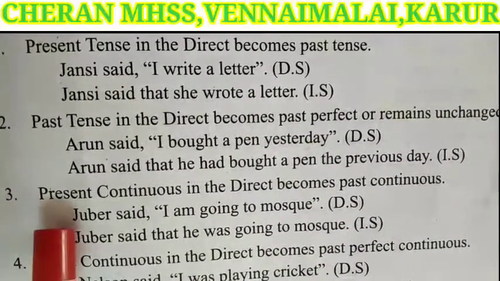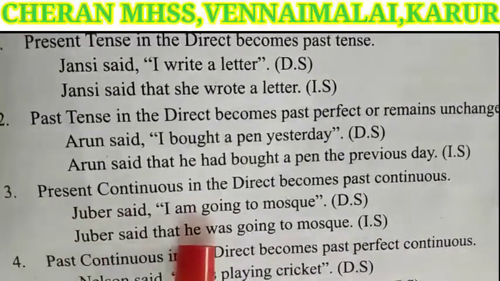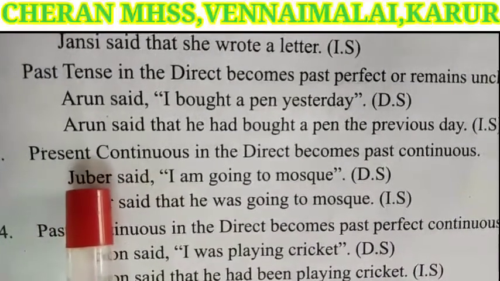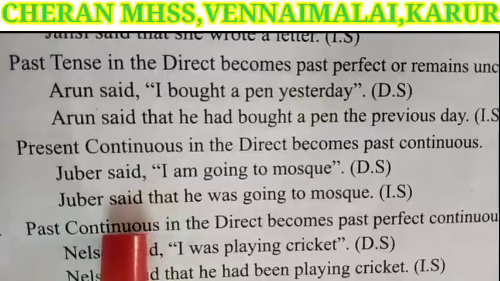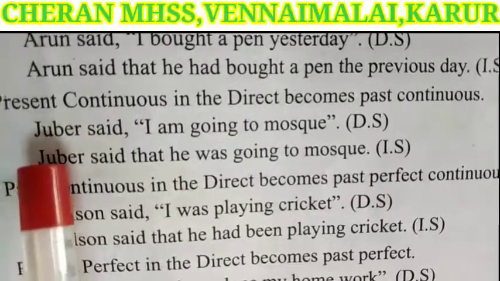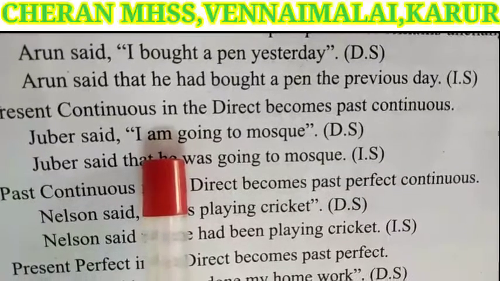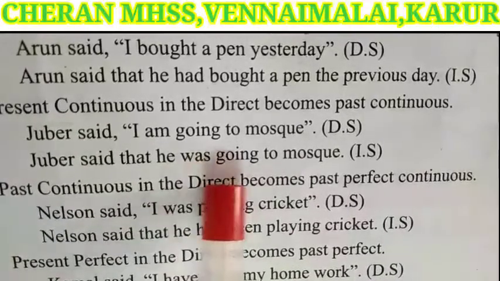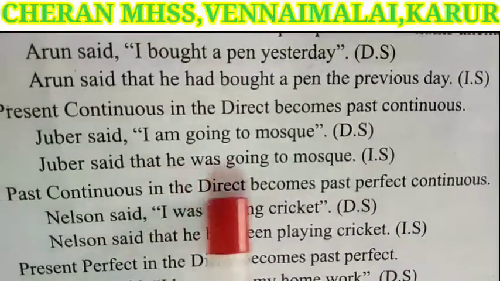Next one, present continuous in the direct becomes past continuous. Juber said, I am going to mosque. Juber is the speaker, the same Juber will come. Said, the reporting verb, is also the same. Instead of comma and quotation, we have added that. I is a first person pronoun. The speaker pronoun is he. Am going is a present continuous tense. To change into indirect speech, we have to write was going. The mosque is the same.